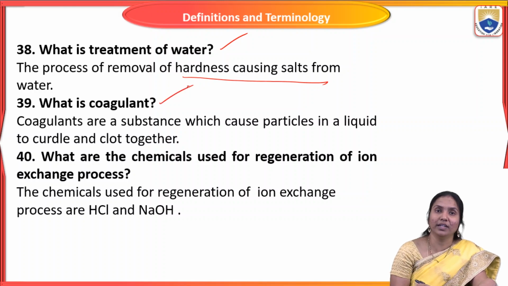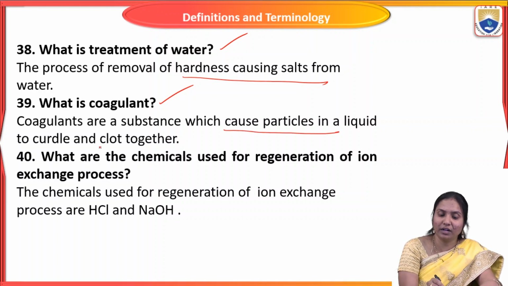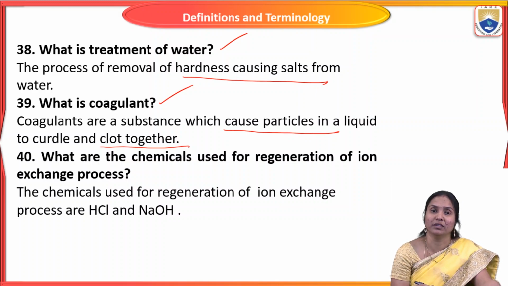So what is a coagulant? Coagulants are substances which cause particles in a liquid to curdle and clot together. It forms colloidal precipitates, which removes the impurities. For that purpose we are adding coagulants. Impurities like sand, silica, etc. cannot settle down in the sedimentation process. So such impurities are removed by adding coagulants like alum or aluminum sulfate, etc.